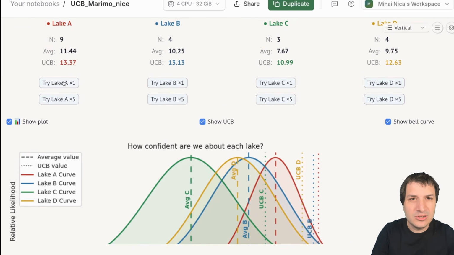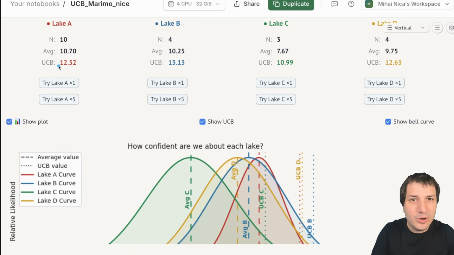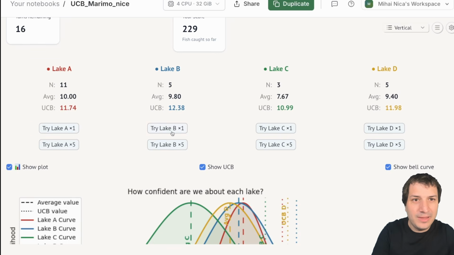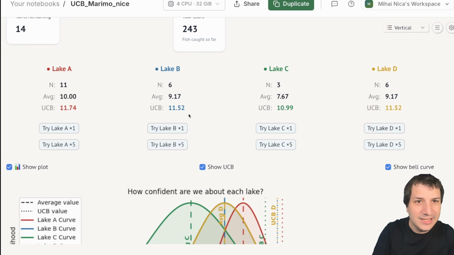13, it's still the highest, 13.37. Now it's down to 12.52. And Lake D is 12.63. So this is a situation where Lake A has a higher average, but because Lake D has more uncertainty with a lower N, the UCB value is bigger. And we should pick Lake D in this case if we're following the UCB algorithm. Okay, and we proceed like this. Okay, wait, Lake B, I'm missing out on Lake B. 12 point, okay, now back to Lake D over here.